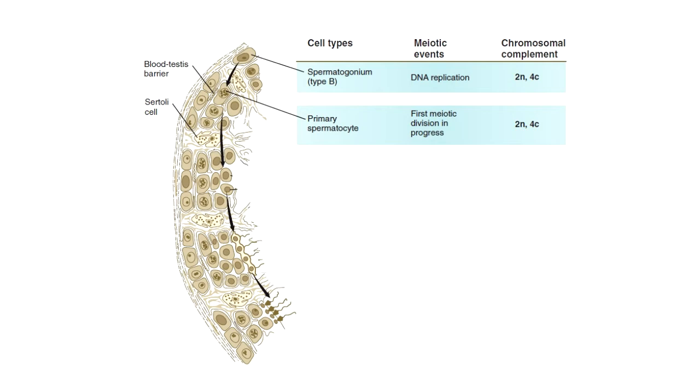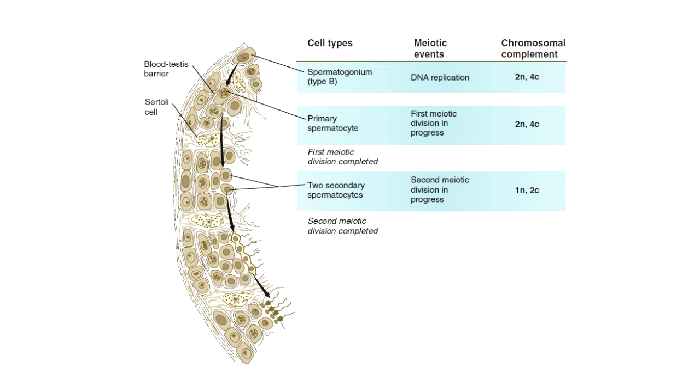first meiotic division. The result of the first meiotic division is the formation of two secondary spermatocytes, which immediately enter the second meiotic division. About 8 hours later, the second meiotic division is completed and four haploid spermatids remain as progeny of the single primary spermatocyte.